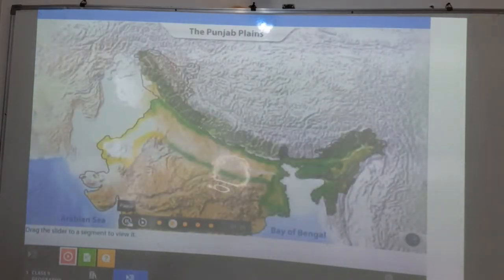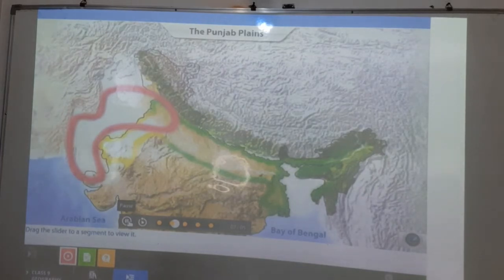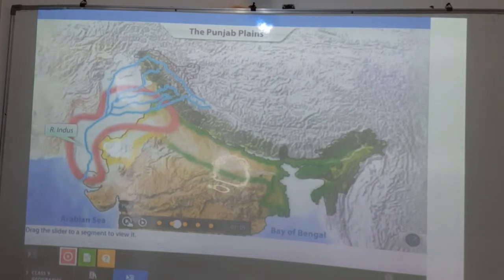The plains in the northwestern part of the Indian subcontinent are called the Punjab plains. The Punjab plains are mainly located in the Indus basin. The Indus basin is drained by the Indus River and its five tributaries: Jhelum, Chenab, Ravi, Satluj and Beas.